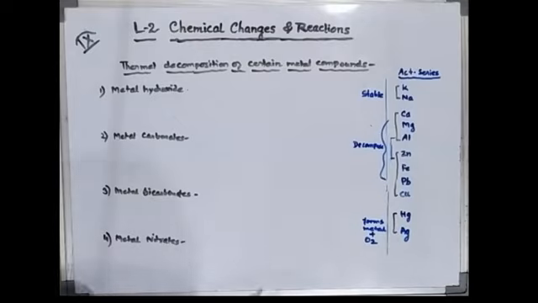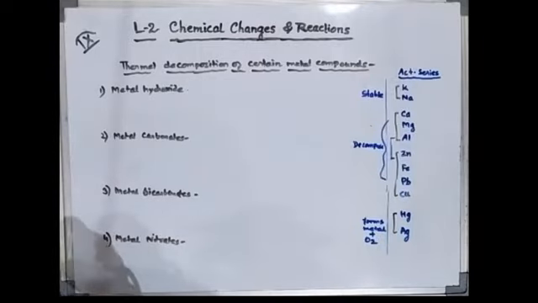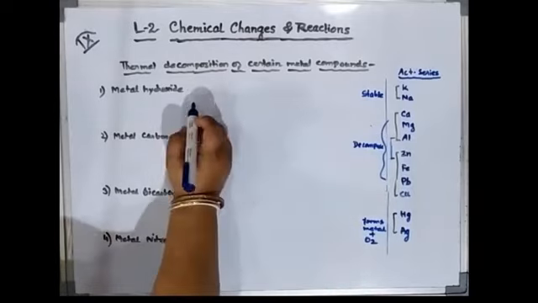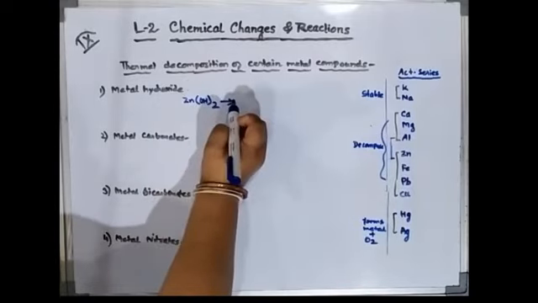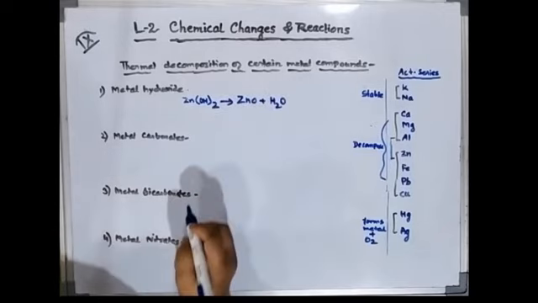Now let us take some examples. As we know, these are very stable to heat, they cannot react. Coming to this, we can take any metal. Let us take zinc. Zinc hydroxide, on decomposing, gives zinc oxide plus water vapor.